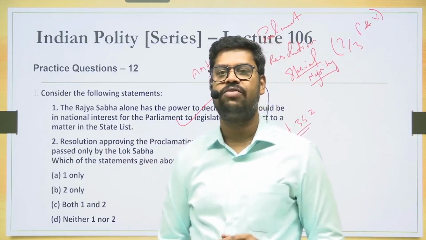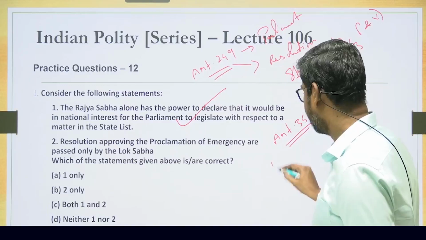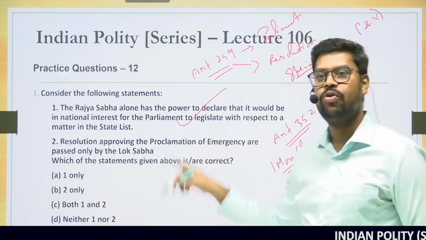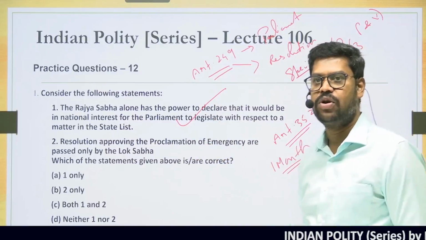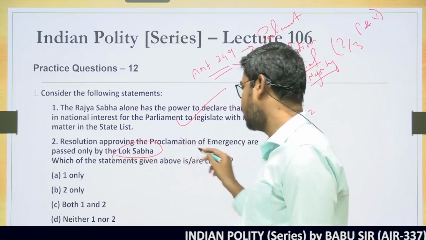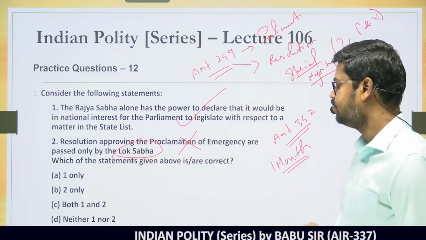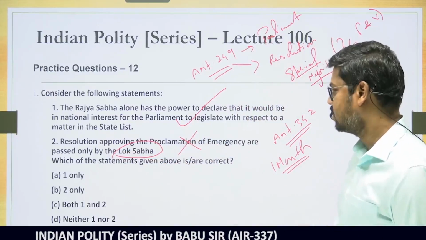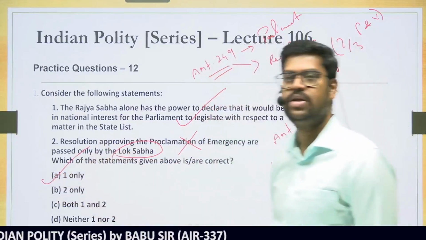Both the houses of the parliament have to give the approval within a period of 1 month. So the approval is required from both the houses of the parliament by special majority. Therefore, to say that only the Lok Sabha will approve is wrong, so this particular statement is wrong. Which of the statements given above are correct? The right answer is option 1 only.